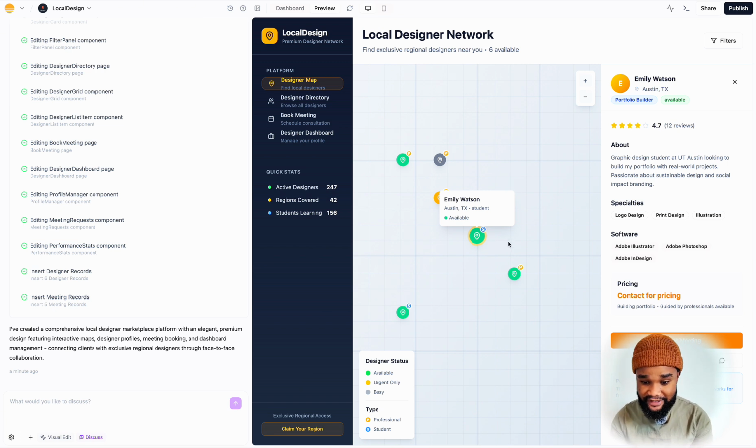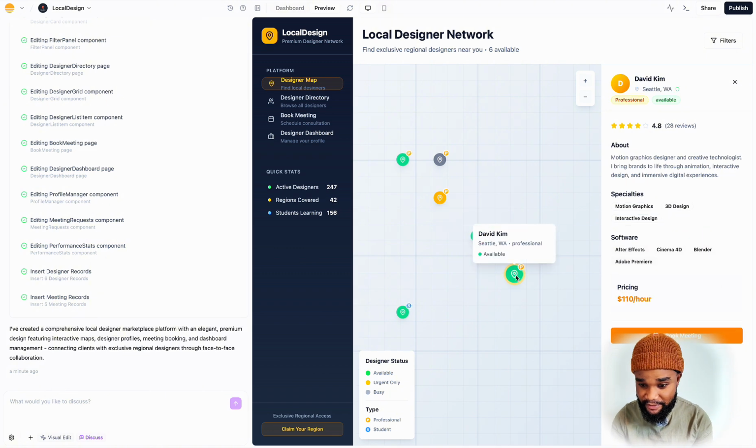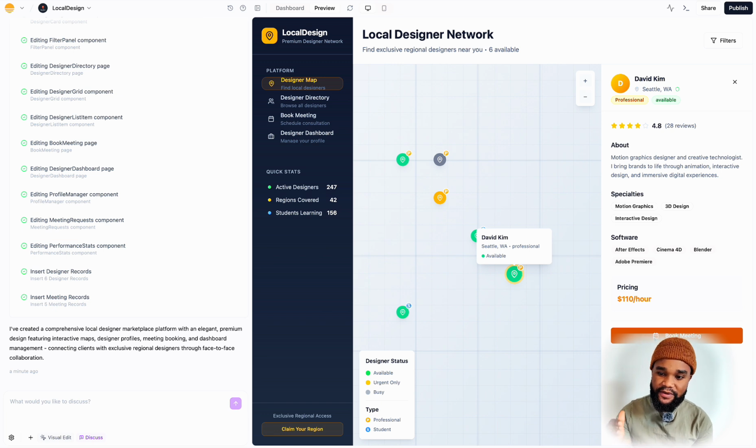So now people can come onto the website, look at it, see how much they're charging, and then they can book a meeting. Something I wanted to make unique about this website is that I didn't want it to be like Upwork or Fiverr where you can just hire a designer and you don't get to speak to them. This is about local connection, connecting with the locals, where you have someone that you can actually meet in person and speak about your ideas in a passionate way and actually create something amazing.